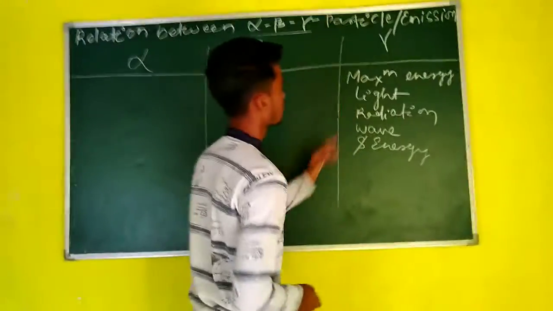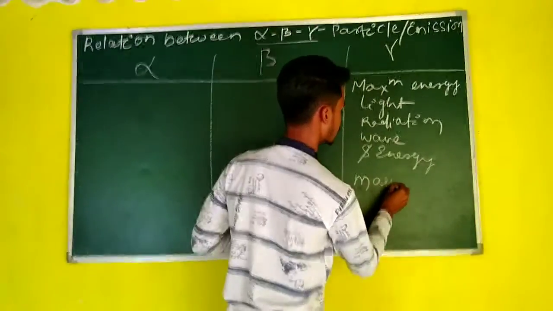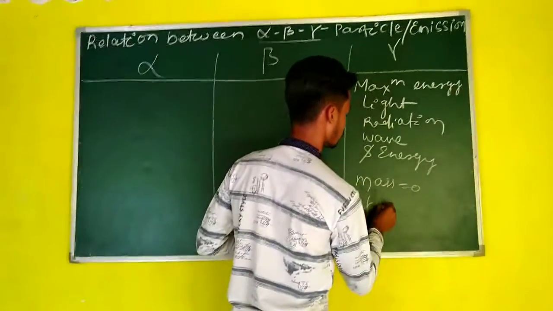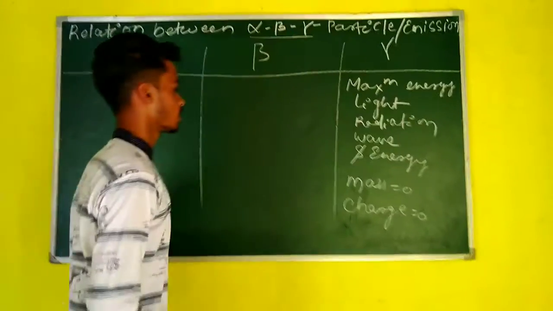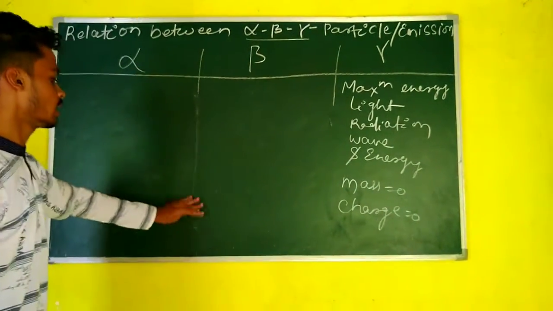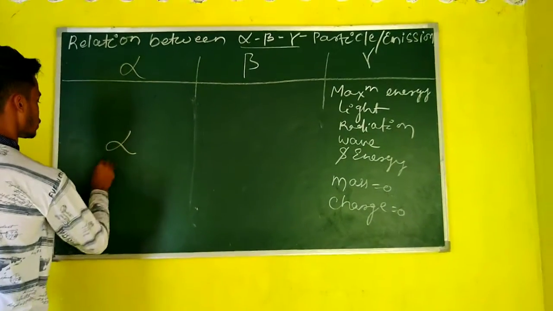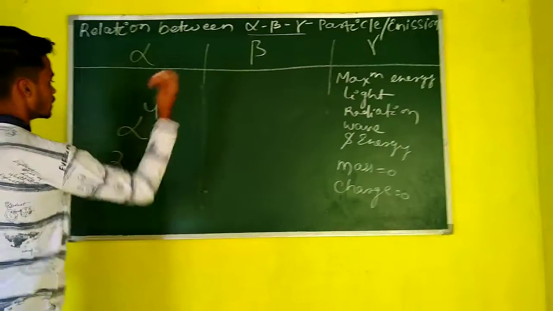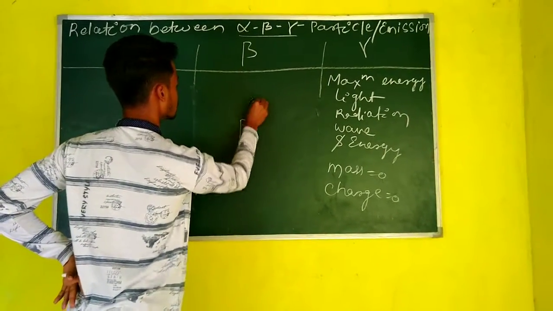If we discuss the mass of gamma particle, then mass is 0. Charge also 0. Okay, so students, in alpha particle, this is alpha 2, 4. In beta, -1, 0.